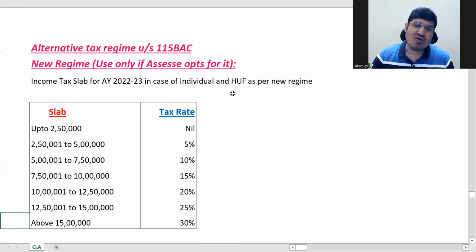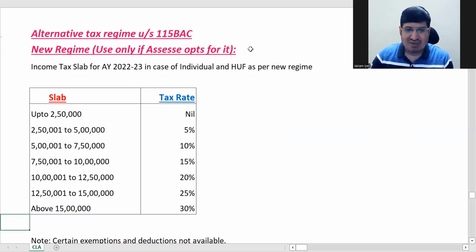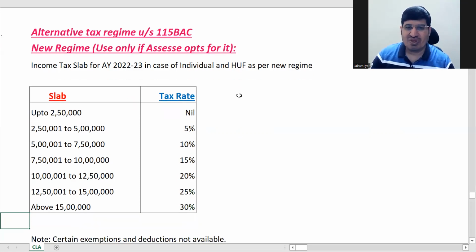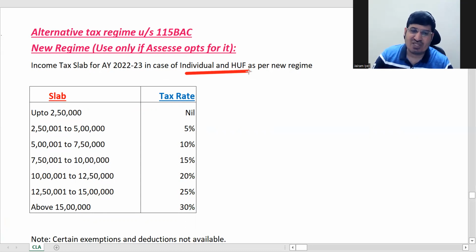Now this is an alternative tax regime which is called section 115 BAC. This just gives you another way of paying taxes. Now if you see the slab for this, it is applicable only for individual and HUF. You have an option whether you take this or you take the above one.